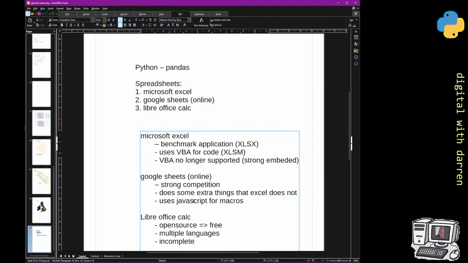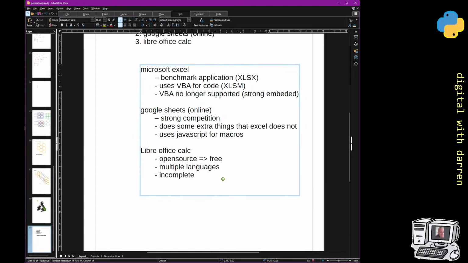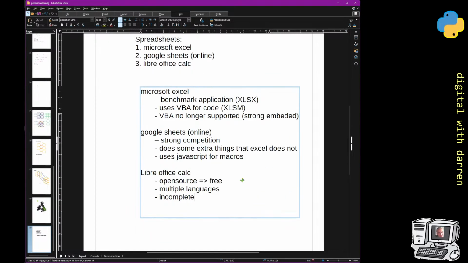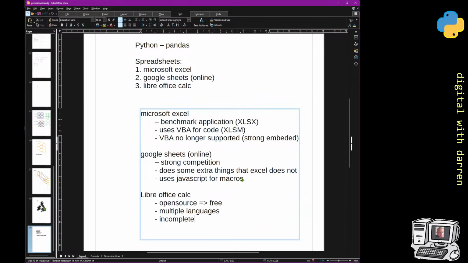There are quite a lot of things that you're expecting to do in Excel or Google Sheets that you can't when you run LibreOffice. Google Sheets came about way after Excel, and actually way after LibreOffice as well, but it just seemed to have done a better job of giving the user a complete package. So LibreOffice Calc is slightly behind on that. Maybe some people have mastered it, but it is open source and free, and that's quite a big thing.